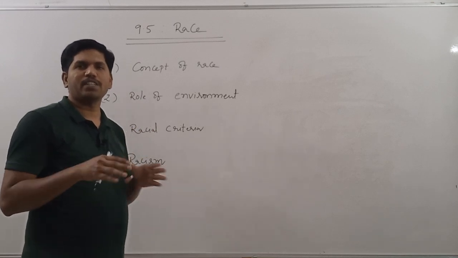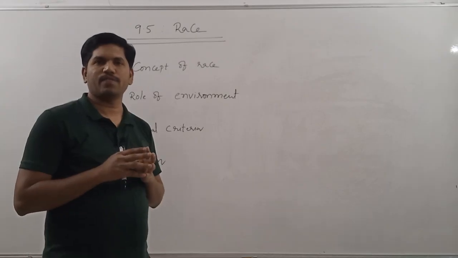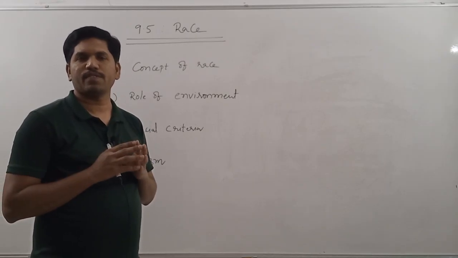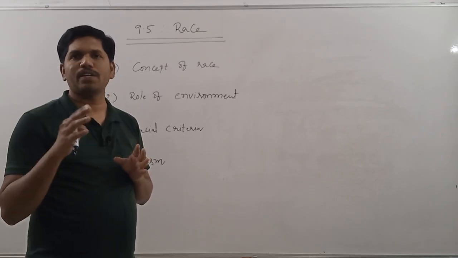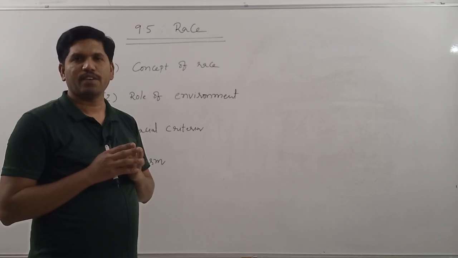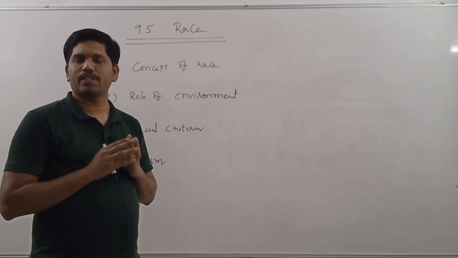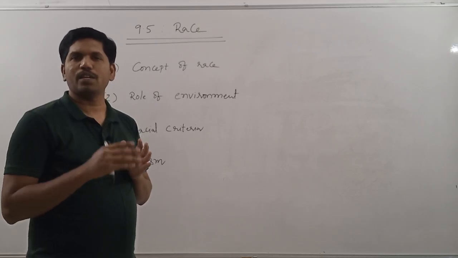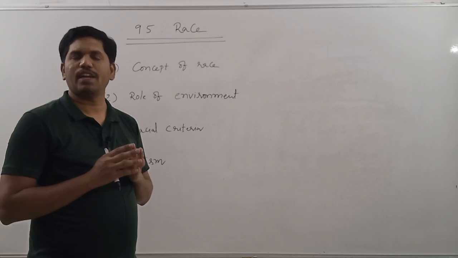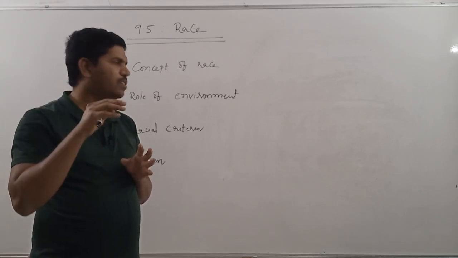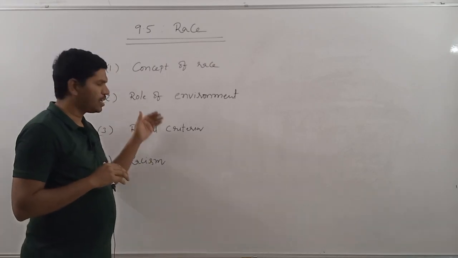Some topics are mentioned in our syllabus like this: the relationship between racial traits and environment and heredity, racial differentiation and racial crossing, biological basis of variations. Like this they mentioned some other topics, but they will also be discussed under these topics.